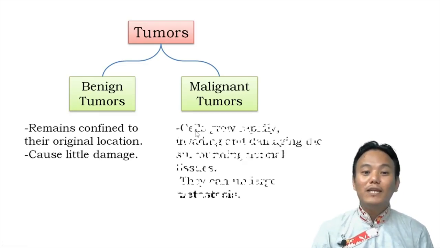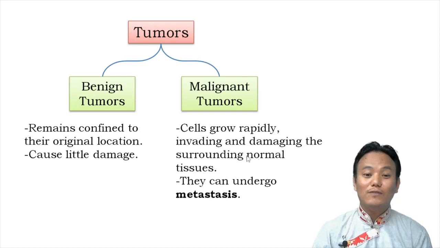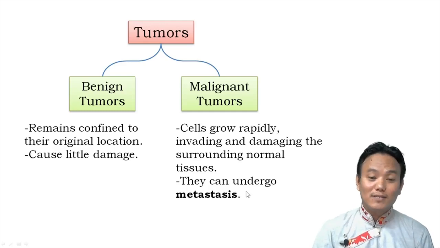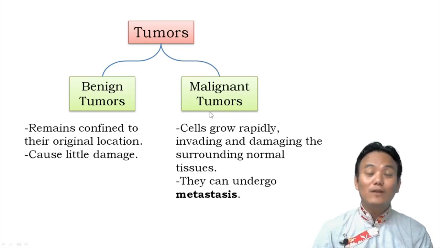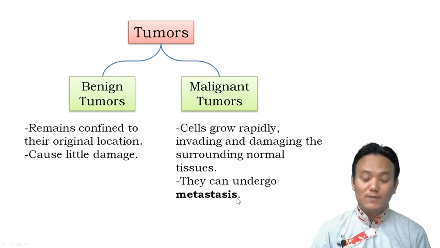But in case of malignant tumors, the cells can grow very rapidly. They can invade the surrounding tissues and therefore cause damage to the surrounding tissues by competing for nutrients and other resources. And sometimes these cells can undergo something called metastasis. So what is metastasis? During metastasis, the cells of the malignant tumor can leave their original location and spread to other parts of the body through bloodstream. And during this process, new tumors are formed in those other locations, right? That is called metastasis.